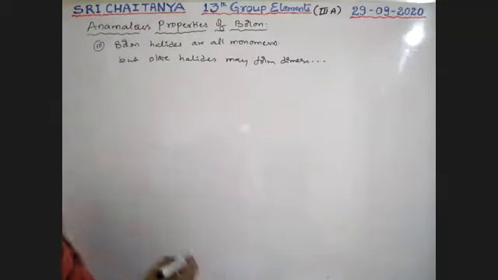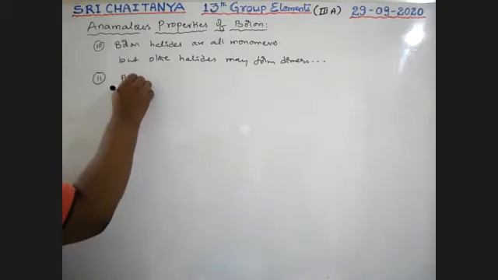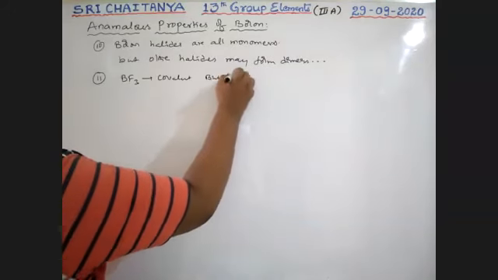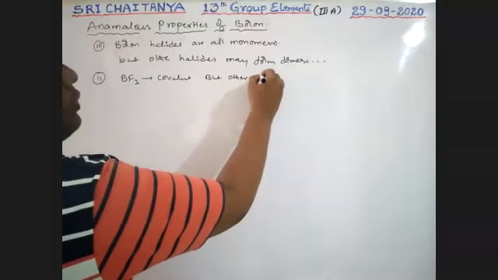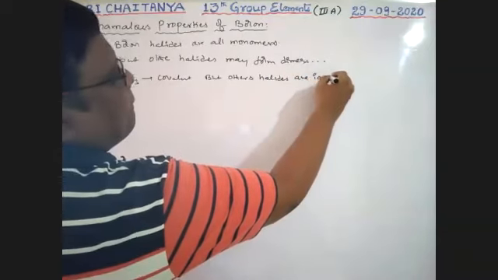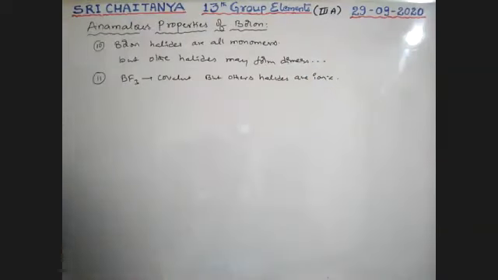Next, the 11th one: BF3, boron trifluoride, is covalent, but other halides are ionic. Very, very important.